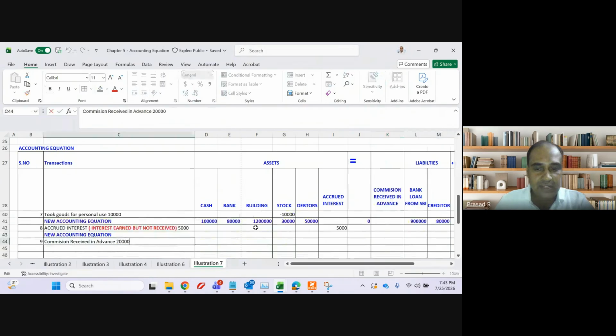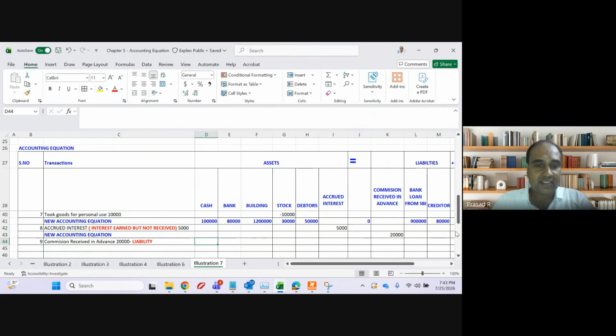Commission received in advance, it is a liability. For your information, I am putting this so that you can remember. It is a liability. Okay. So how much is the amount? 20,000. I have to increase my liability, and I have received this.